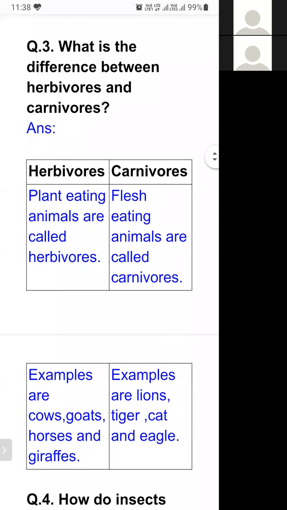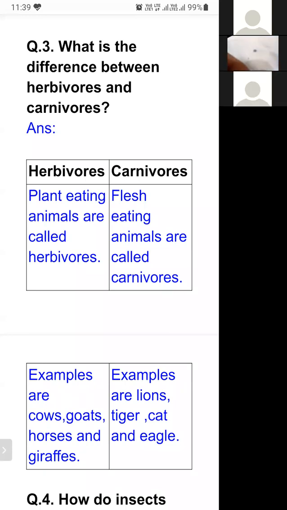Question number 3, what is the difference between herbivores and carnivores? We have to differentiate between herbivores and carnivores. If the question is asked like this, differentiate between herbivores and omnivores, or carnivores and omnivores, you can differentiate in the same manner. You have to prepare a table.